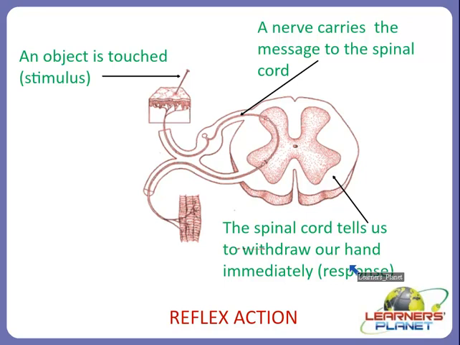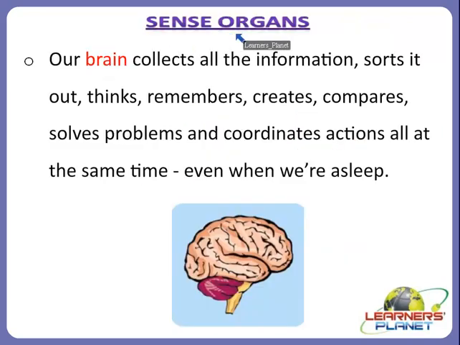If you are putting your leg on a hot stove, then immediately the spinal cord will respond that you do not have to do that, right? So in reflex action the spinal cord acts, but not the brain. The brain is not involved in this. This is an immediate response given by the spinal cord and the nerve, a very important part of our nervous system, along with the sense organs, right?